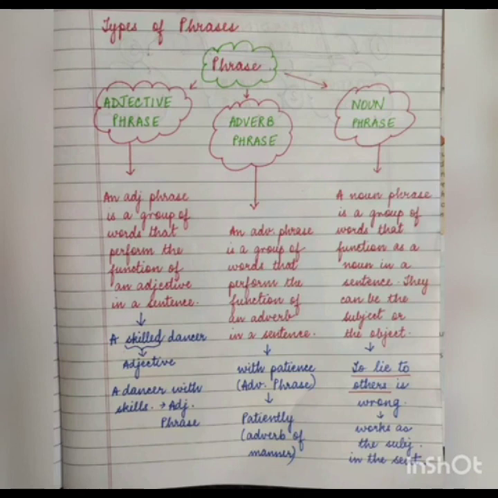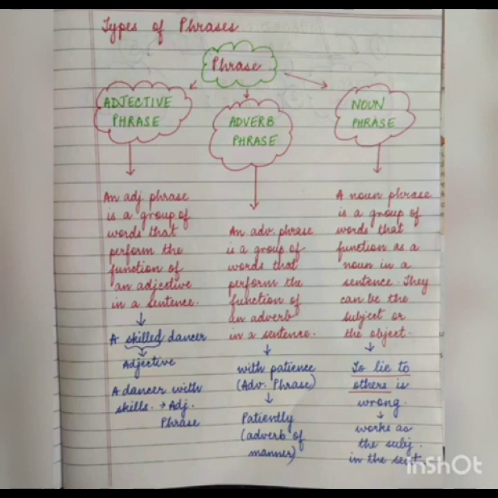सेंटेंस में जो काम adjective करता है, वही काम adjective phrase भी करता है sentence में. Just that when we use an adjective, it is one single word, whereas an adjective phrase is a group of words. Okay, so the same work that an adjective does in a sentence, that same work is done by an adjective phrase also in the sentence. It qualifies the noun, but the difference between adjective and adjective phrase is: adjective is one word, adjective phrase is a phrase that is more than one word.